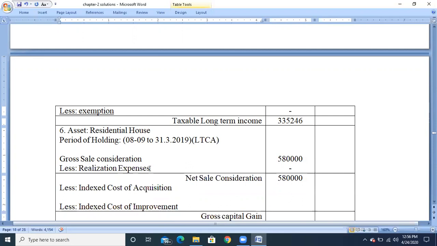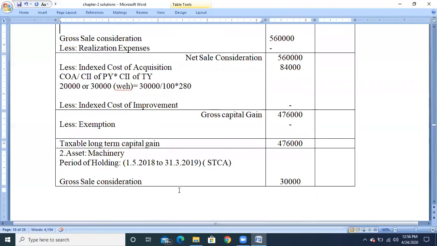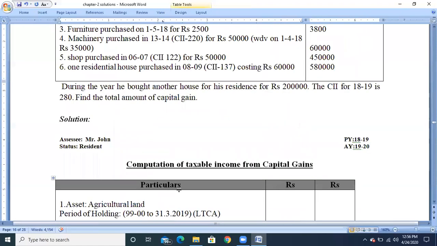Since it has been purchased after 1/4/2001, in the financial year 08-09, the purchase price will be the cost of acquisition, which is 60,000, and the CII of that year is 137.